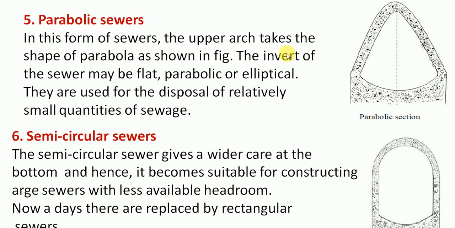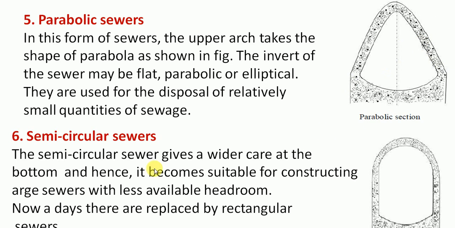Here it is a parabolic sewer. In this form of sewer, the upper arch takes the shape of a parabola as shown in the figure. The invert of the sewer may be flat or parabolic. Invert means this is the bottom level. So it can be parabolic or elliptical in nature. They are used for the disposal of relatively small quantities of sewage.